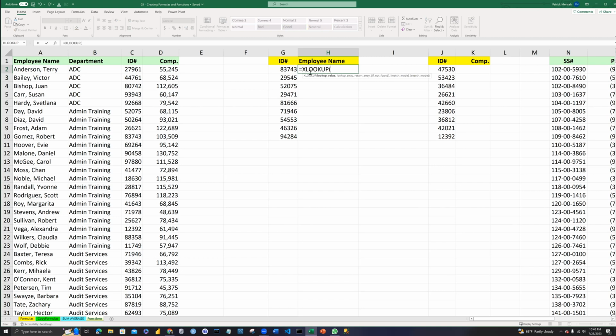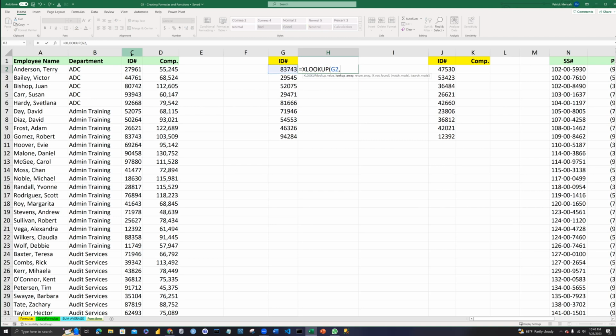So XLOOKUP. Now we are looking at this ID, and that is the lookup value, and then we have to go into the lookup array. So we are going into this array, which is the ID array.